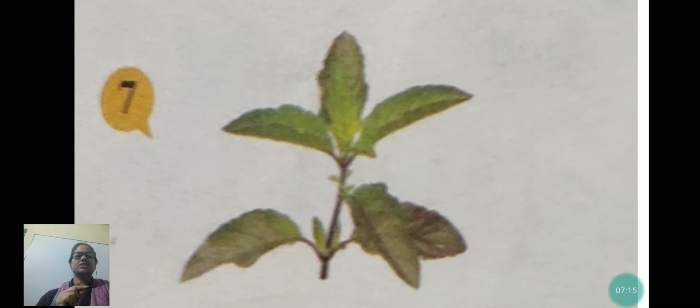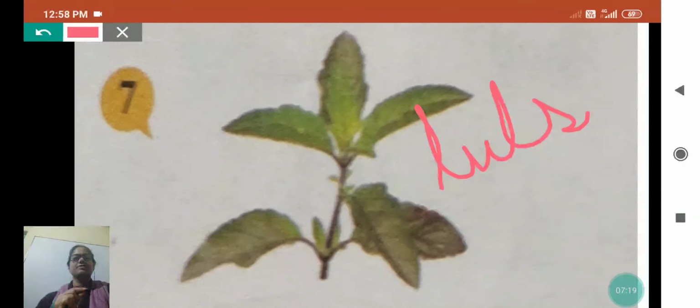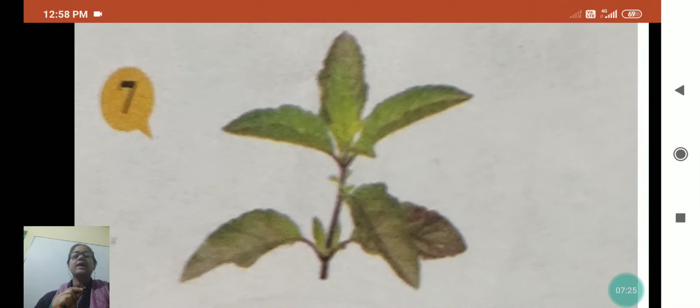This is tulsi leaves. Tulsi plant is also worshipped, and it is used in many medicines for cough, cold, fever, even for gas.